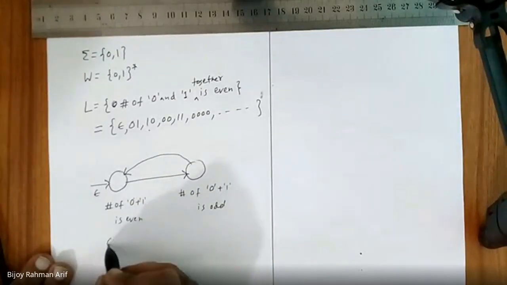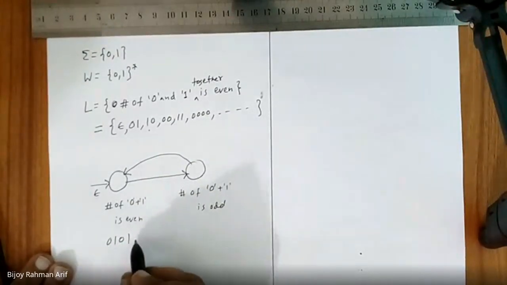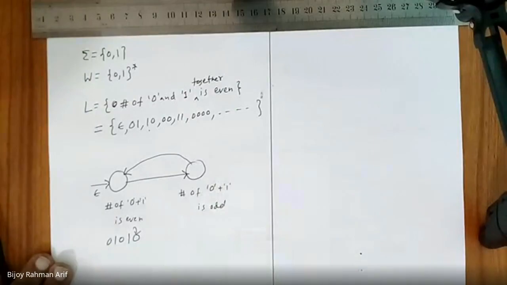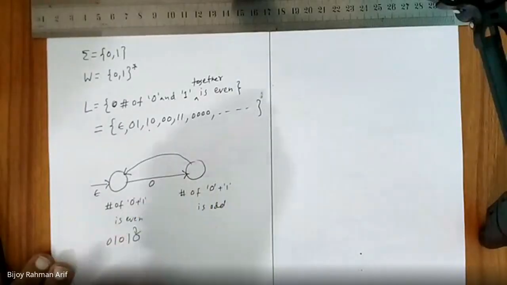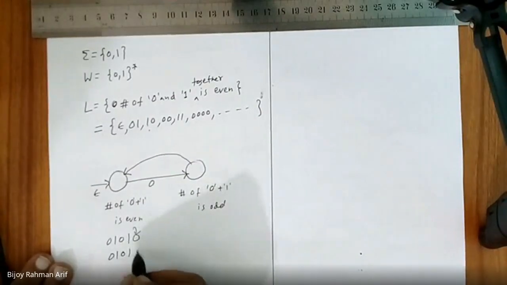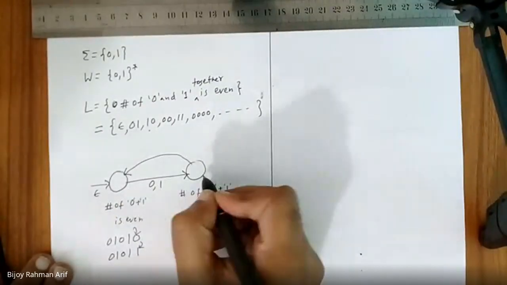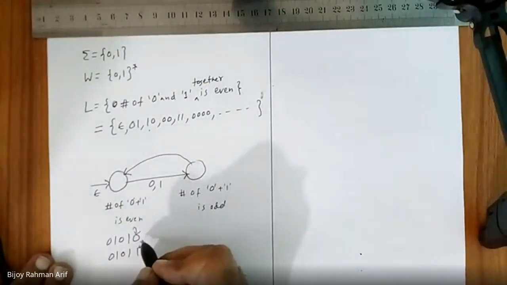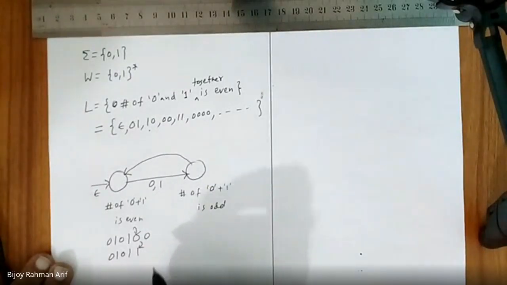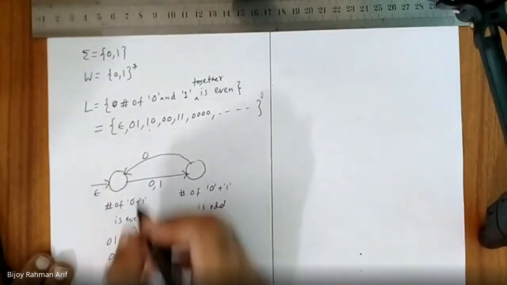Let's assume I have 0101 here. Suddenly I got a 0. Then where should I go? Odd. The number becomes odd. If I get a 1 here, where should I go? Odd. So 0 and 1 both go to odd. After going to the odd state, if I get a 0, the number of 0 and 1 together becomes even, so I should come back here. And if I get 1, still I should come back here.